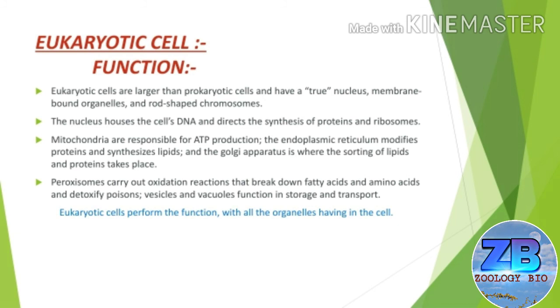And now the function of eukaryotic cell. Eukaryotic cells are larger than prokaryotic cells and have a true nucleus, membrane-bound organelles, and rod-shaped chromosomes. The nucleus houses the cell's DNA and directs the synthesis of proteins and ribosomes. Mitochondria are responsible for ATP production.